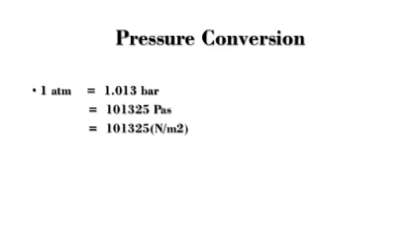So let us see the conversion rates of pressure. 1 atmospheric pressure is equal to 1.013 bar, and for Pascal it will be 1.01325 times 10 to the power 5 Pascal. The same is for Newton per meter square, because Pascal is nothing but Newton per meter square. For mmHg, millimeter of mercury, it will be 760.